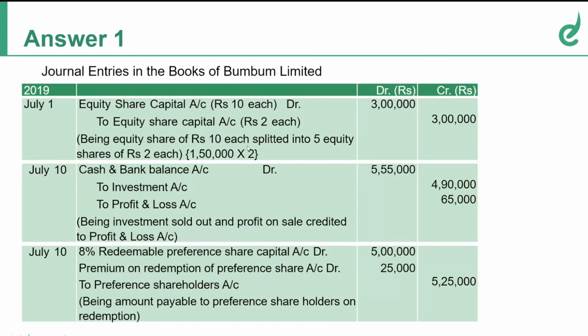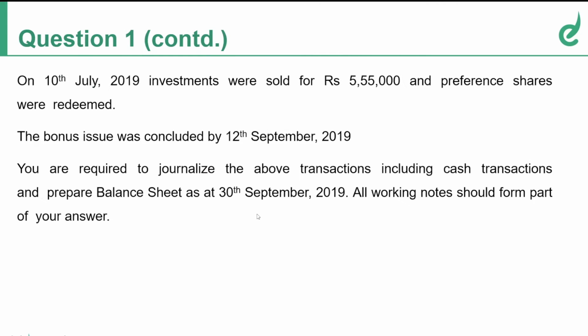Next, sale of investments. Cash and bank account debit, to investments, 4,90,000, to profit and loss account, 65,000. So, if I get a question, the investments were sold for 5,55,000.